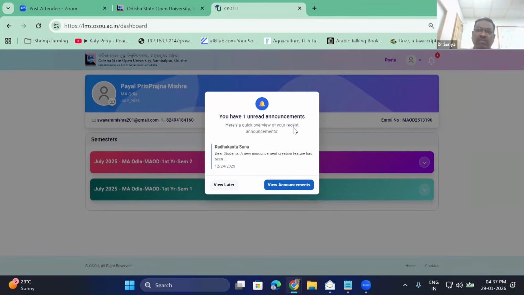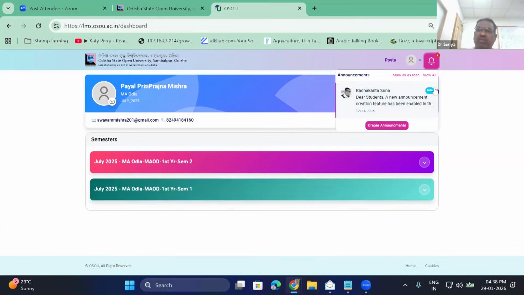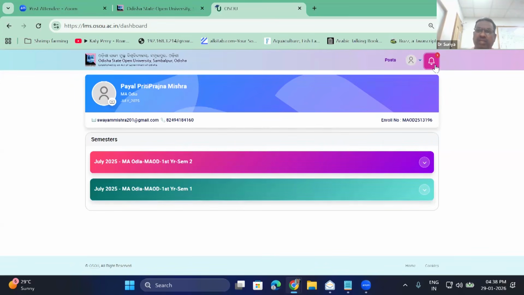And you might have seen some notification from your faculty, from your admin, from your university. All these notifications will be noted. You can say view later. You can click and see the notifications here. Whatever notification is given by that particular faculty or department, it will be showing here.